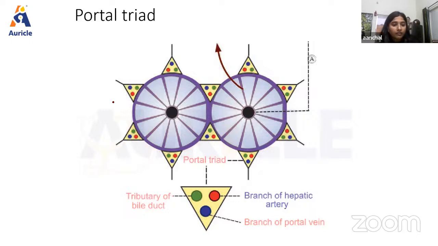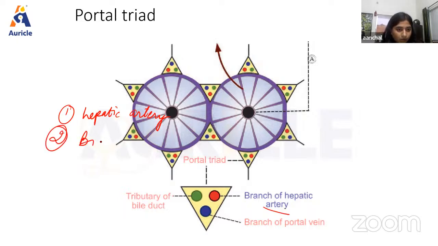The first is the hepatic artery, as we can see in the diagram. The second is a branch of the portal vein. And the third is a tributary of the bile duct, right?